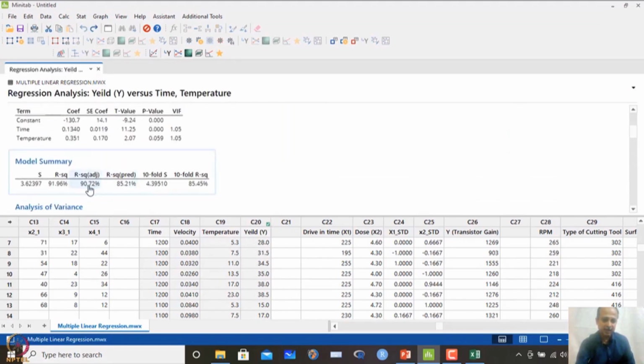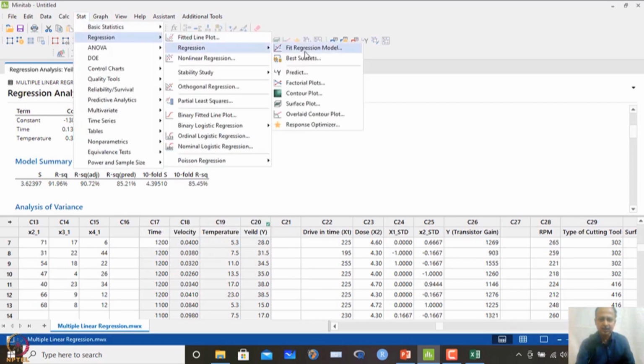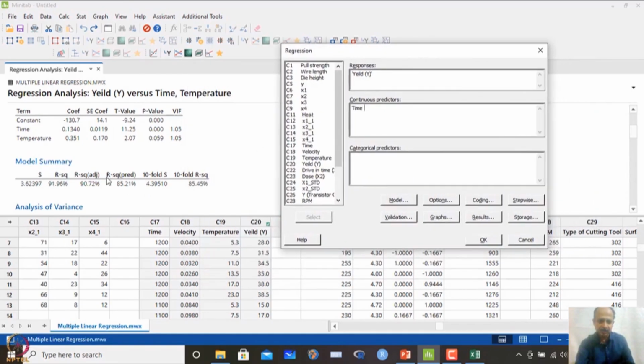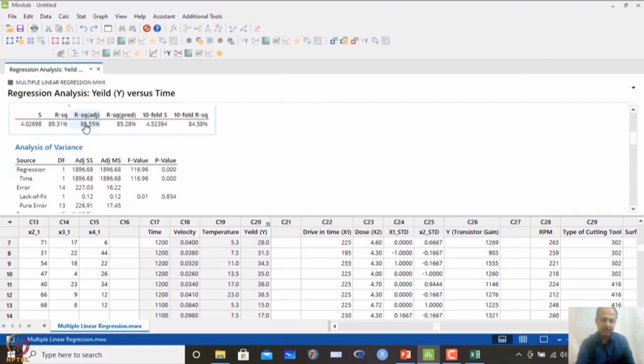In case I consider one variable, time, as the only variable, we can do that. So, we can just consider time as the only variable. In fit regression model, instead of temperature, I will remove this one. Just keep a note: R square adjusted is around 90, R square predicted is around 85, and tenfold cross validation earlier was around 85. So, 90 and 85 approximately is the range we are getting. And when we do this, you see R square adjusted is also lower than the earlier one.